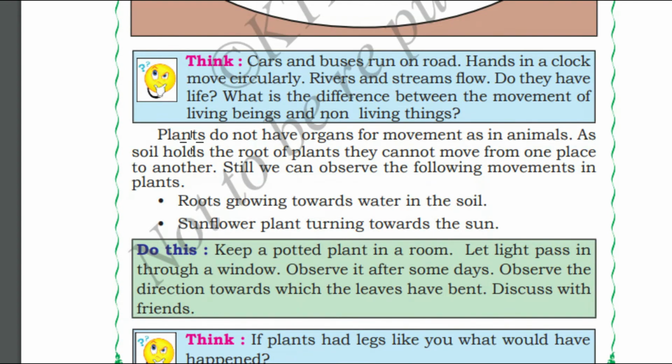Plants do not move like animals. Still, we can observe the following movements, like the roots growing towards the soil and the sunflower turning towards the sun. If you have noticed, sunflowers face the direction of the sun most of the time.